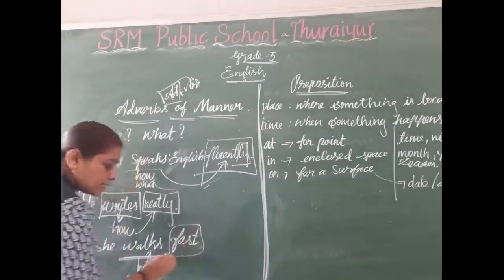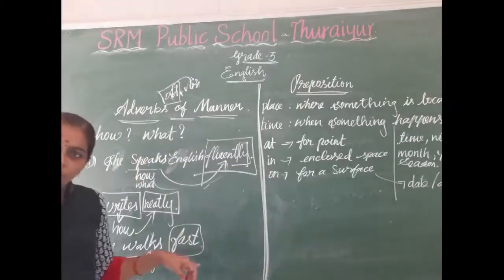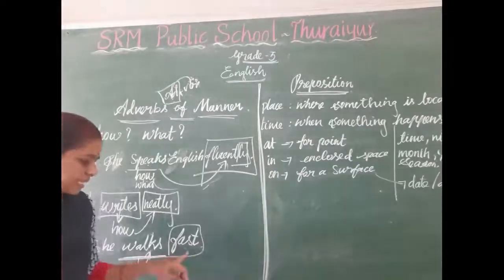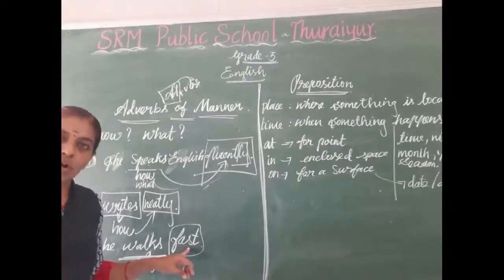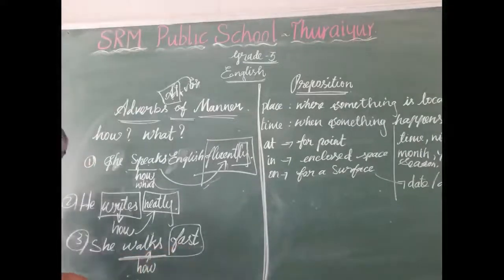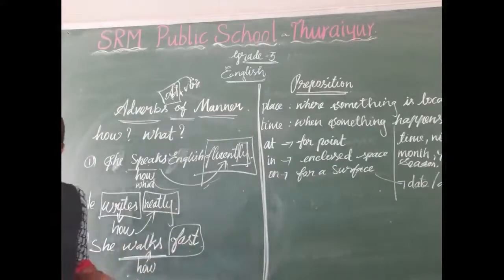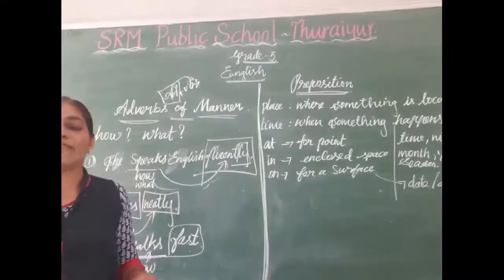Fast. But you have a doubt. Yes, no? You told that the adverb of manner ends with ly or ily. But here the word fast doesn't have ly or ily. We cannot add ly to this word fast. Writing fastly is a wrong word. Write fast.